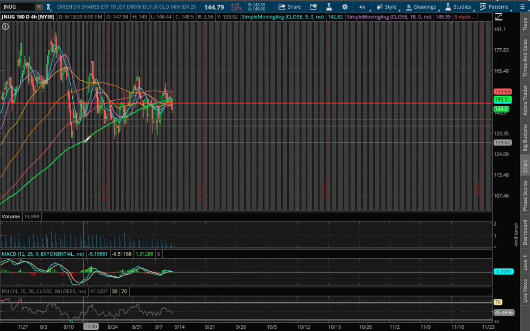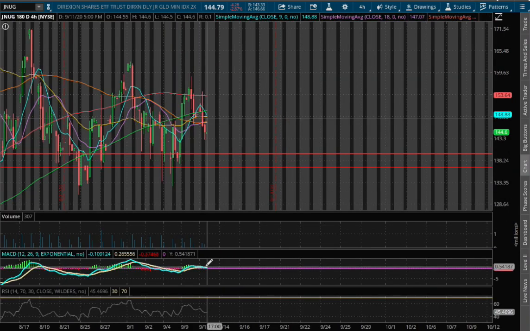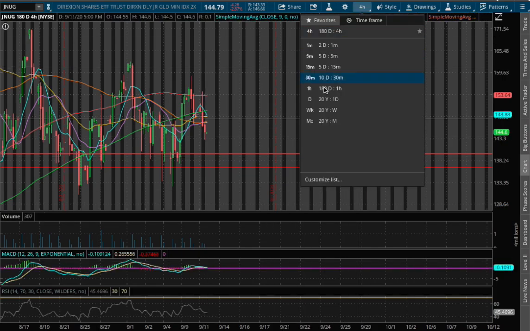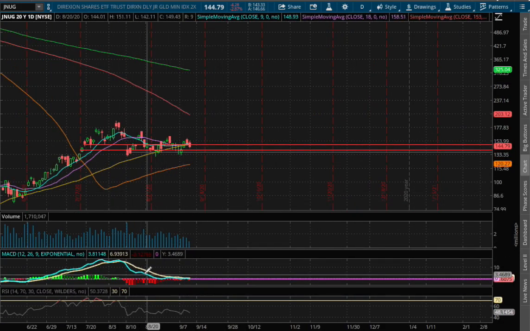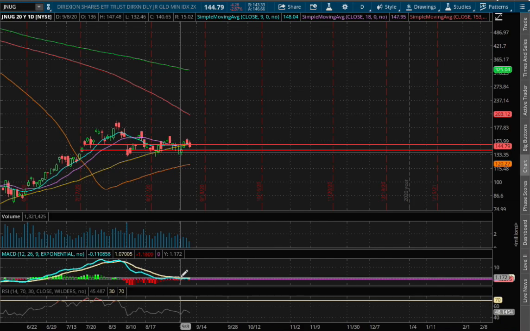below the 200 moving average, and that resistance will be $149.91. As for the 4 hour MACD, we saw a divergence and we are about to approach negative MACD territory. If we expand that further onto the daily chart, we continue to see sideways action, still close to negative MACD territory.